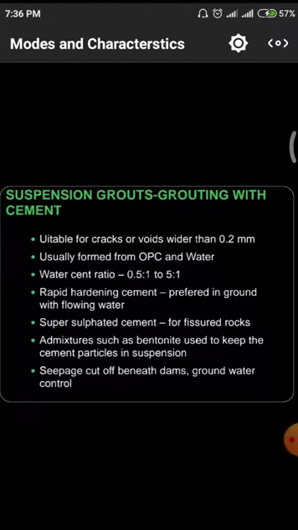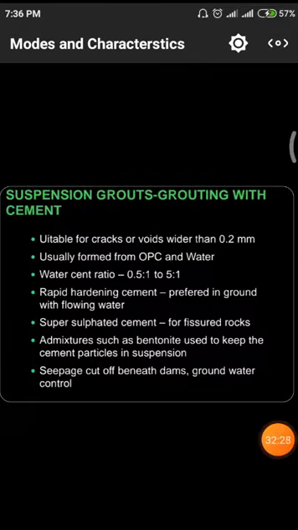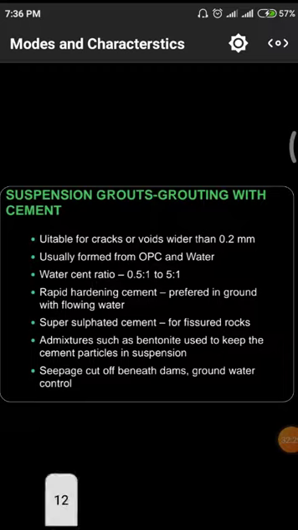Next one is admixtures such as bentonite, used to keep the cement particles in suspension, and for seepage control beneath dams and groundwater control. Normally this cementitious grout we use mostly for construction activities like dams and other constructions related to water structures and rock structures. For those conditions only we utilize this cementitious grouting.